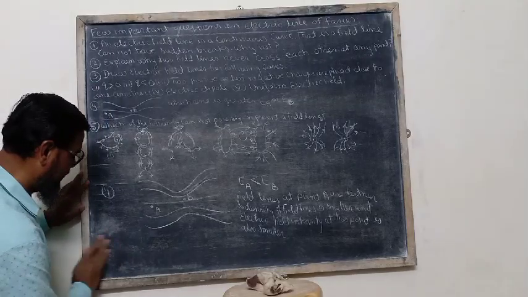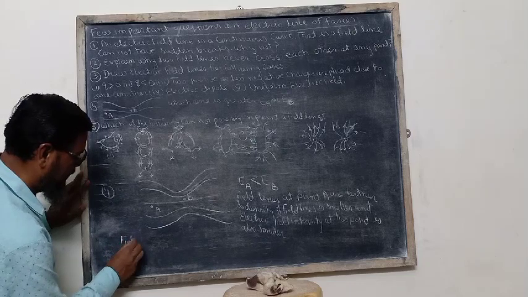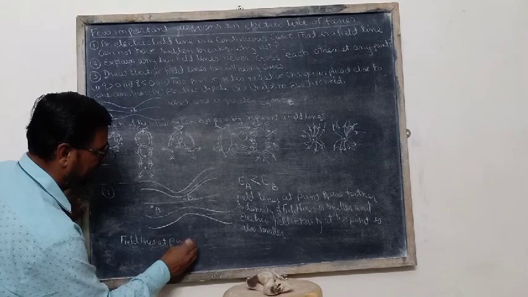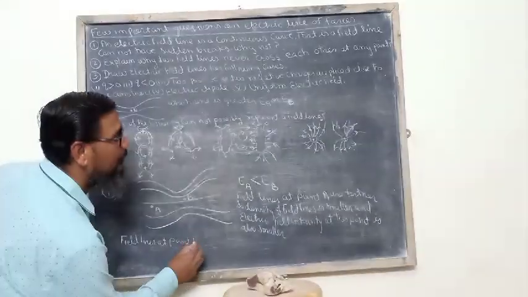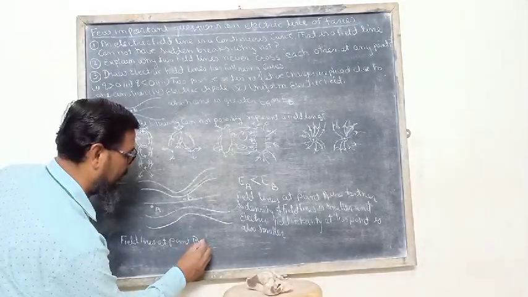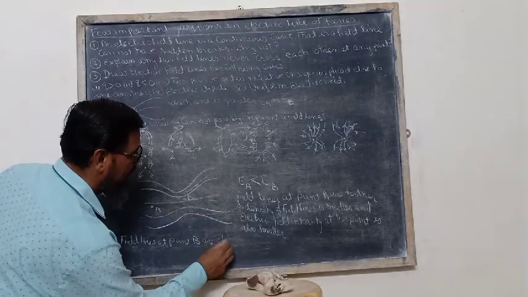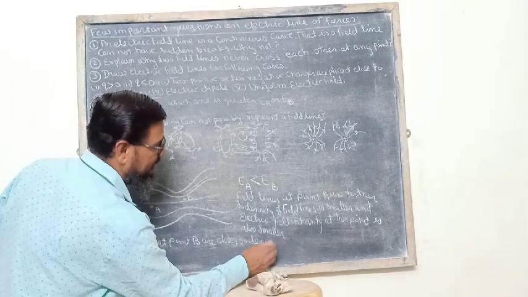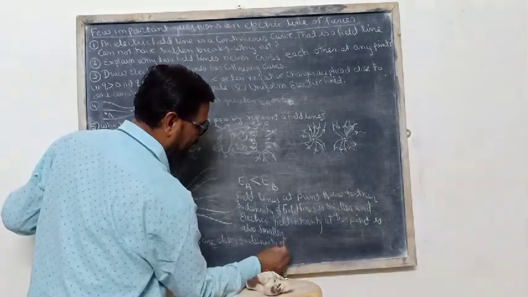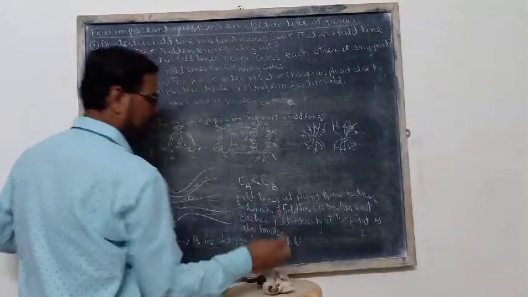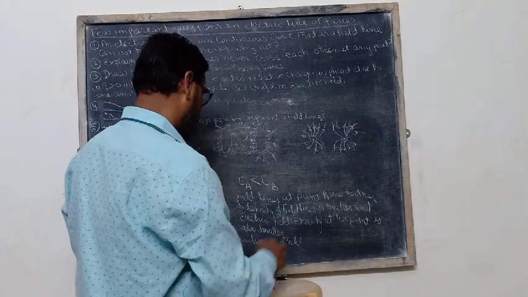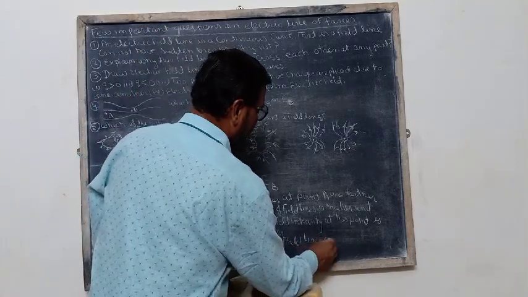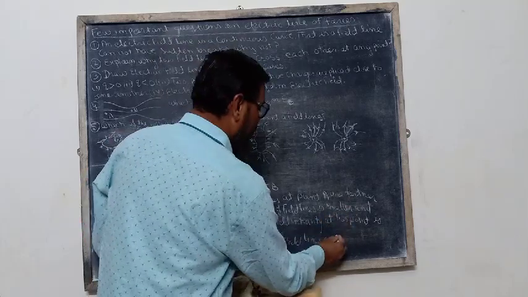Field lines at point B are closer, so the density of field lines, meaning the number of field lines per unit volume, is greater,